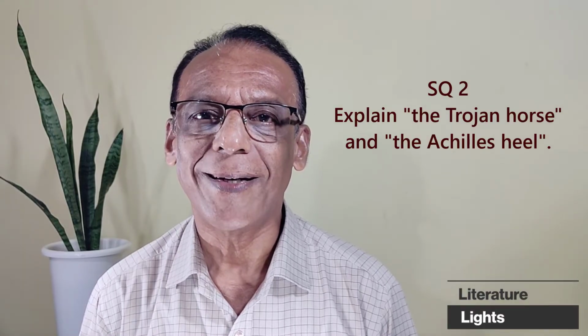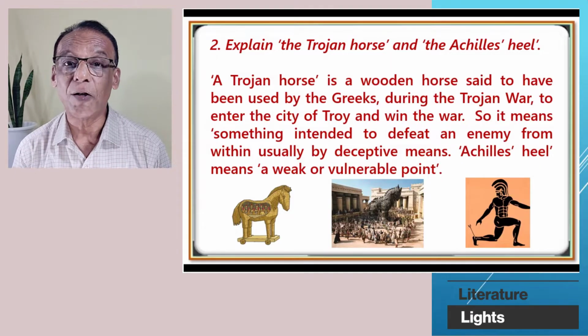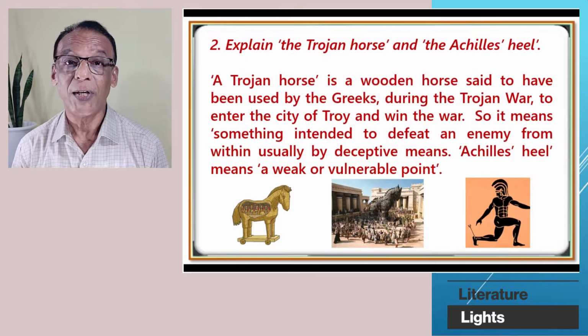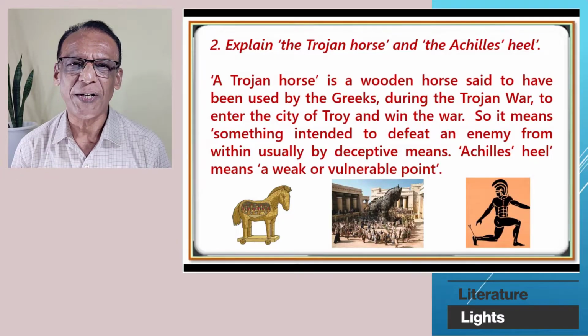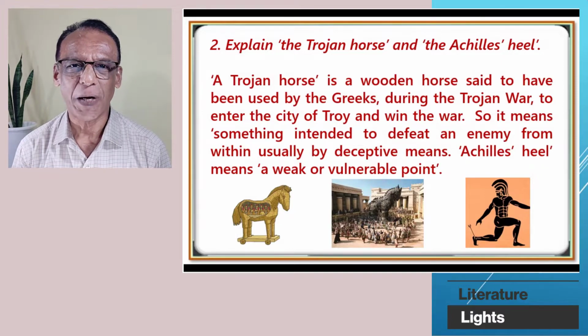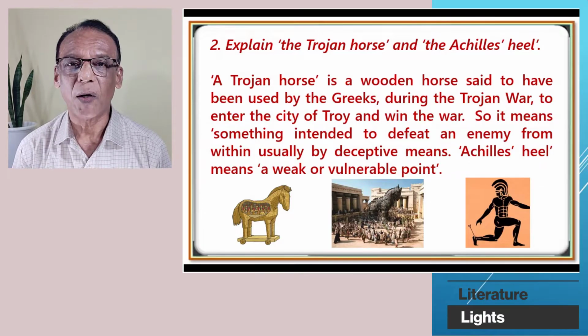Question number 2. Explain the Trojan horse and the Achilles heel, the 2 famous phrases in English. A Trojan horse is a wooden horse said to have been used by the Greeks during the Trojan War to enter the city of Troy and win the war. So it means something intended to defeat an enemy from within, usually by deceptive means, not by fair means. Achilles heel means a weak or vulnerable point.